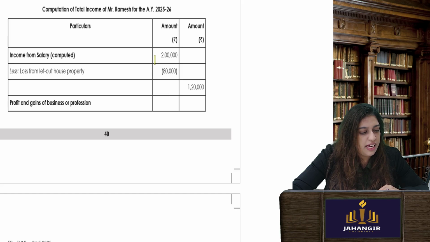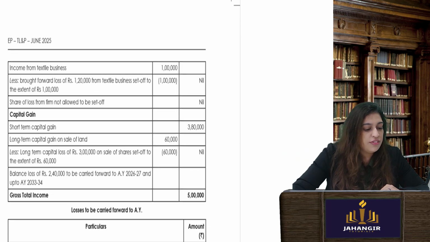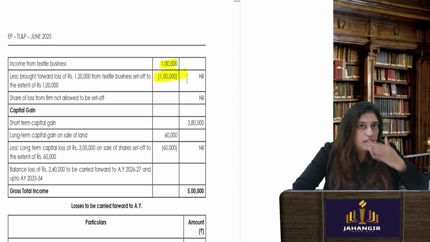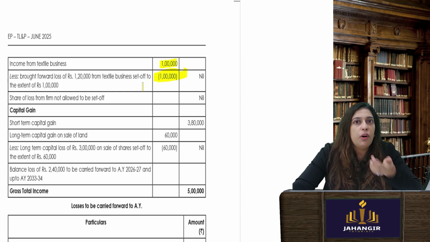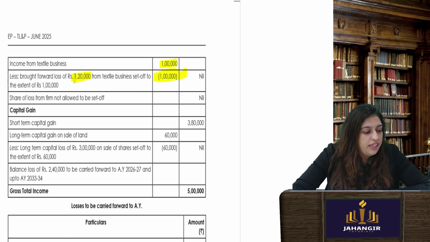Ramesh, income from salary 2 lakhs. Loss from house property you can set off against any head of income of that particular year. So you get this profit and gains of business first. You will take 1 lakh. There was 1 lakh profit. There is a carry forward loss of 1 lakh 20. You cannot do deduction and take more benefit out of it. Maximum you can take 1 lakh. So you don't have to pay any tax there.